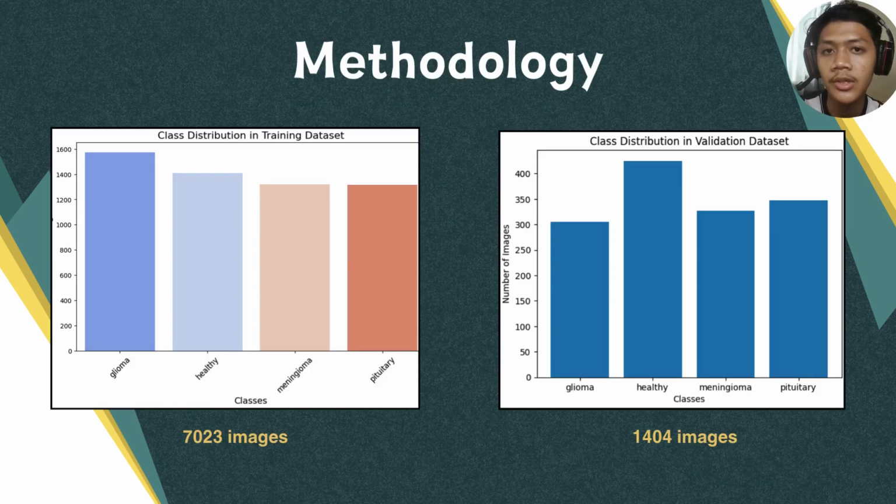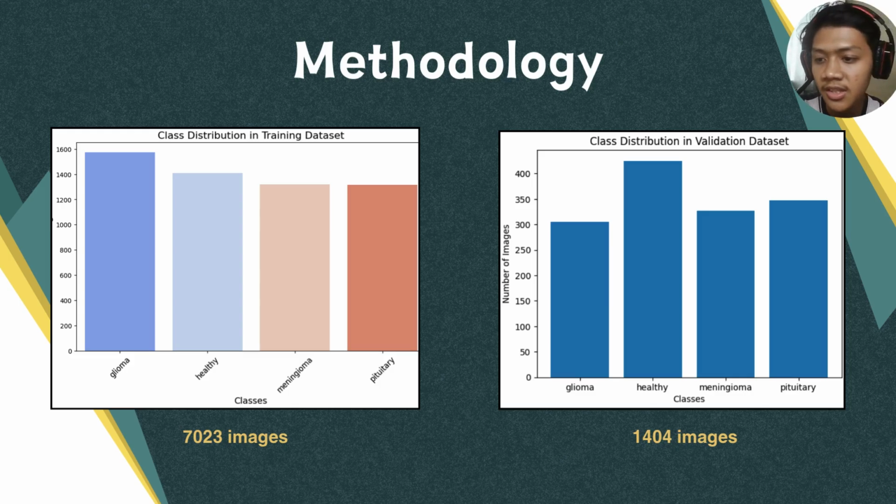For this project, we used the brain tumor MRI scans dataset, which we got from Kaggle. The first graph you can see is the class distribution in the training dataset. There is a total of 7,223 images. This distribution, including the validation dataset, is approximately balanced across all the classes. In the training dataset, the highest number of images is glioma with about 1,580 images, while the lowest is pituitary.